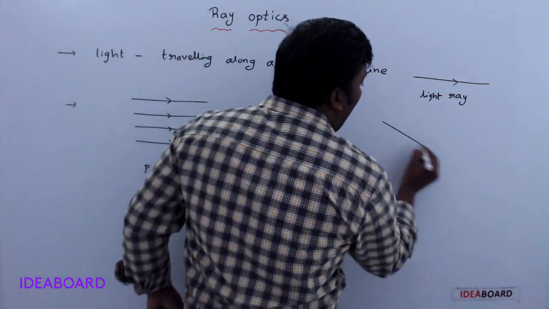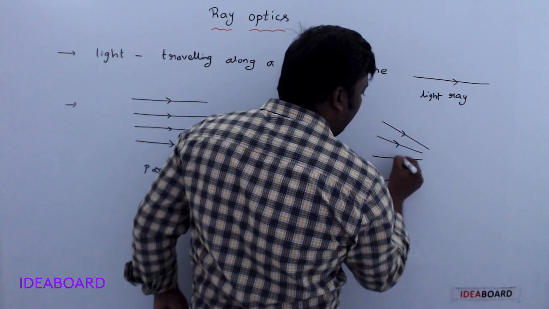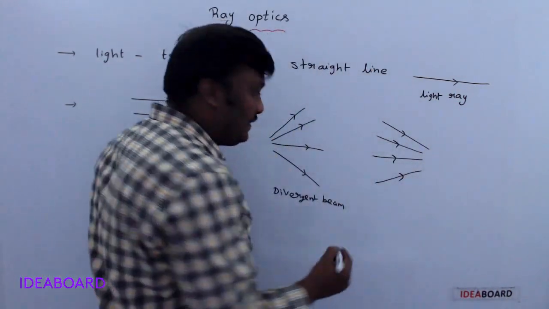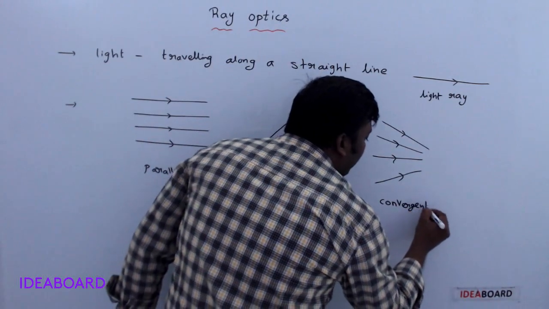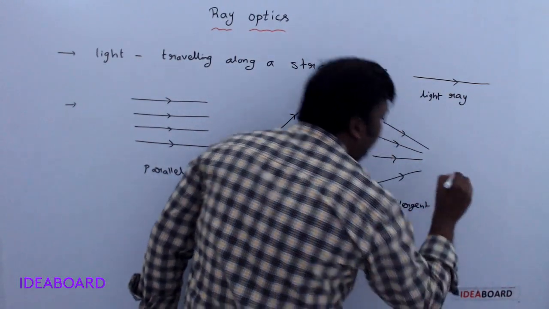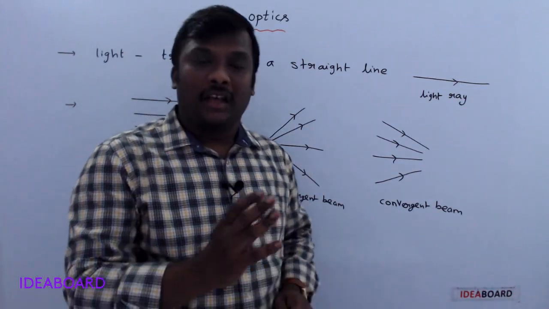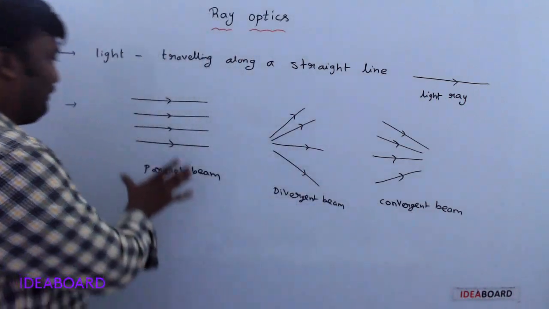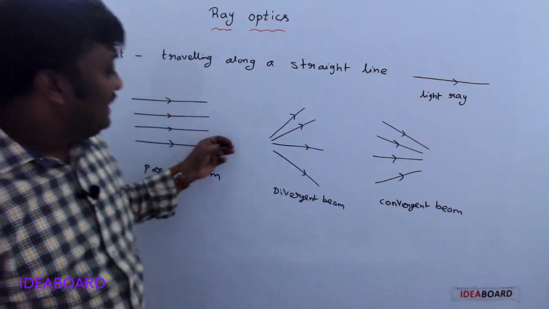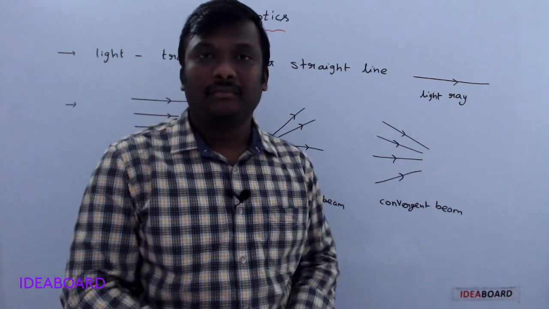If all the rays are coming in this way, it is called a convergent beam. So a bundle of light rays is always called a beam: this is a parallel beam, this is a divergent beam, and this is a convergent beam. Understand?